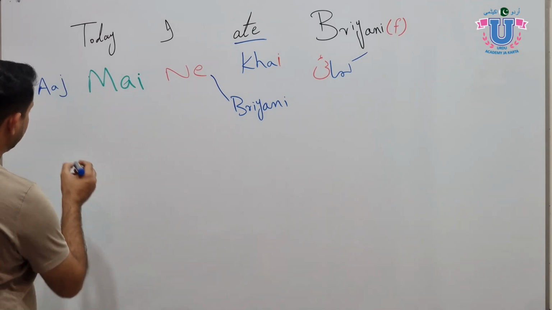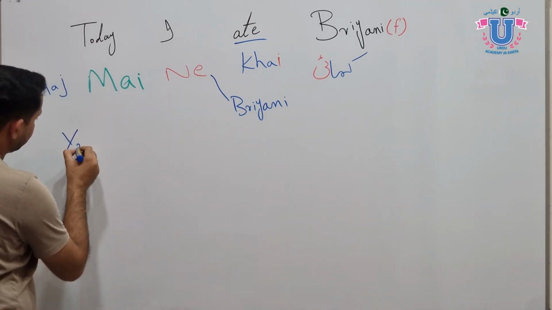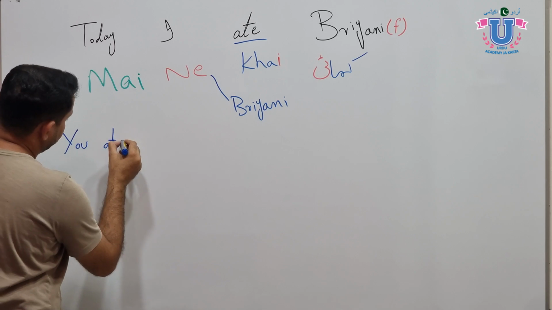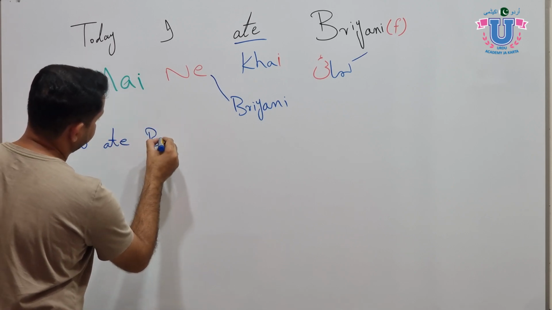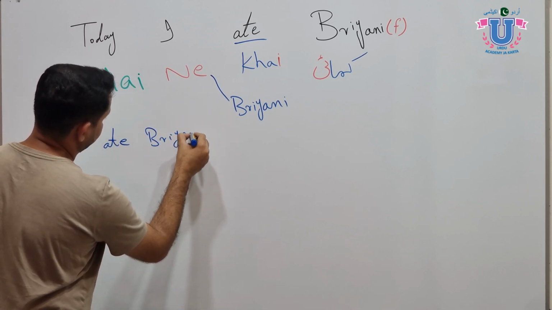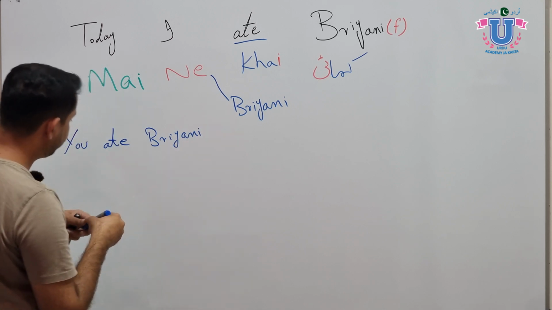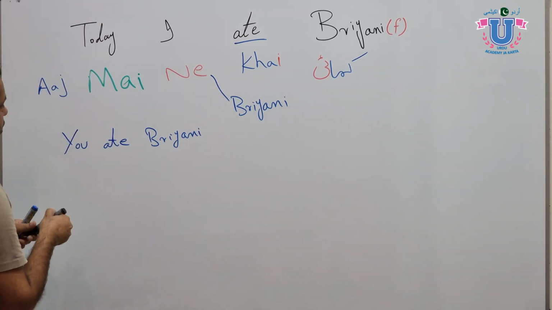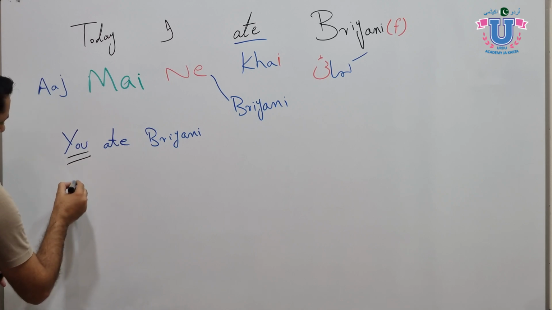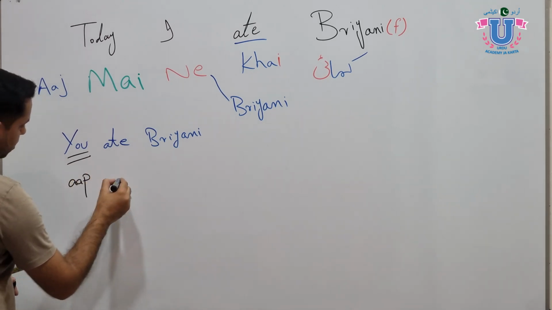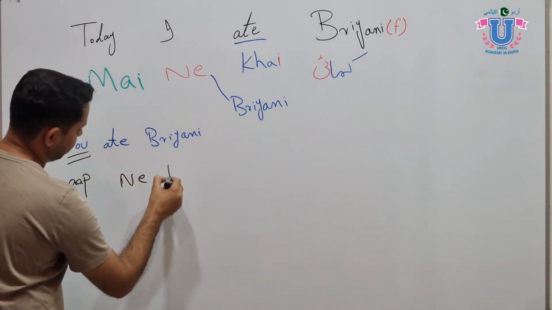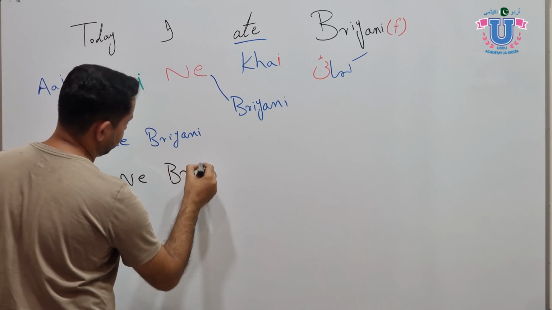We can say you ate biryani. So how do you say you ate biryani? The same, only change to आप: आपने बिरयानी खाई.